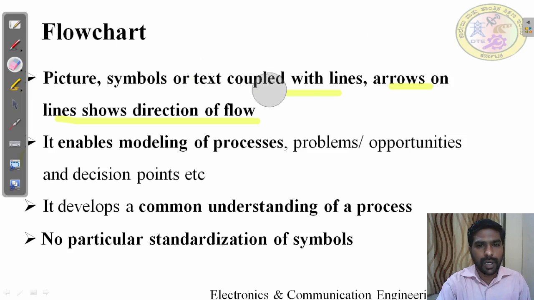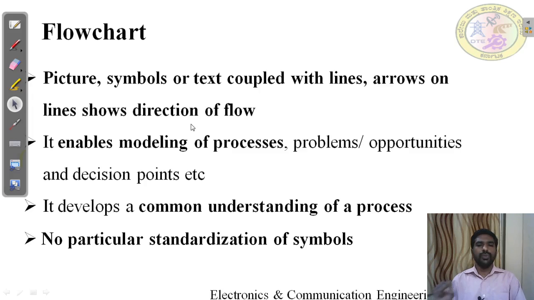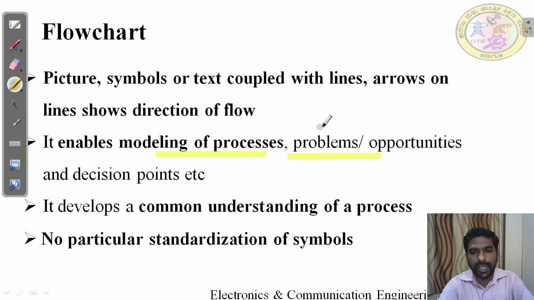This is the power of the picture. That's why they use the flowchart mechanism to show the complete process, or production, or business model. You can say the complete overall business model can be represented in a graphic notation. That is called a flowchart. It enables the modeling of the process, problem, opportunity, and the decision point. You can model the business process, any problem they have, or opportunities, and even decision points can be represented in a flowchart.